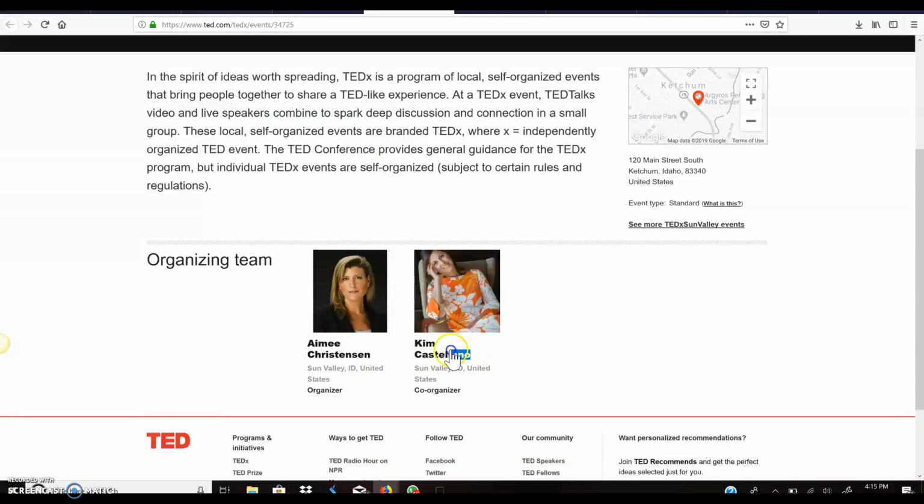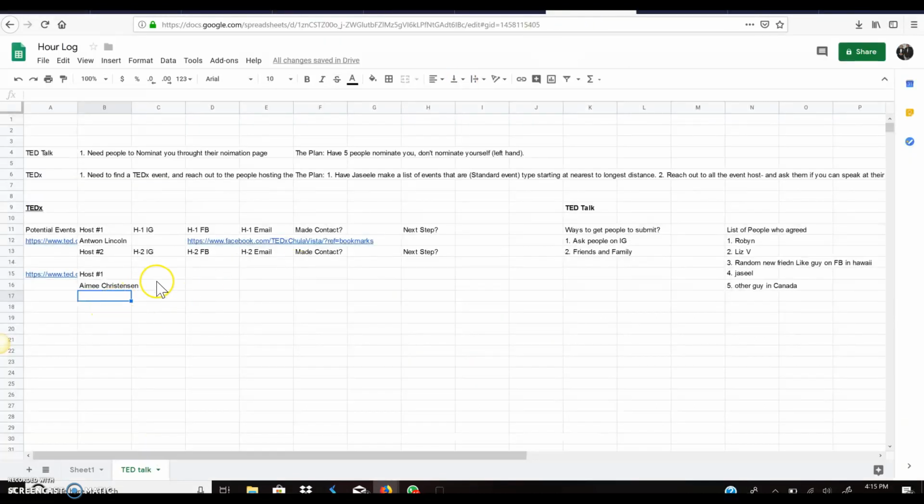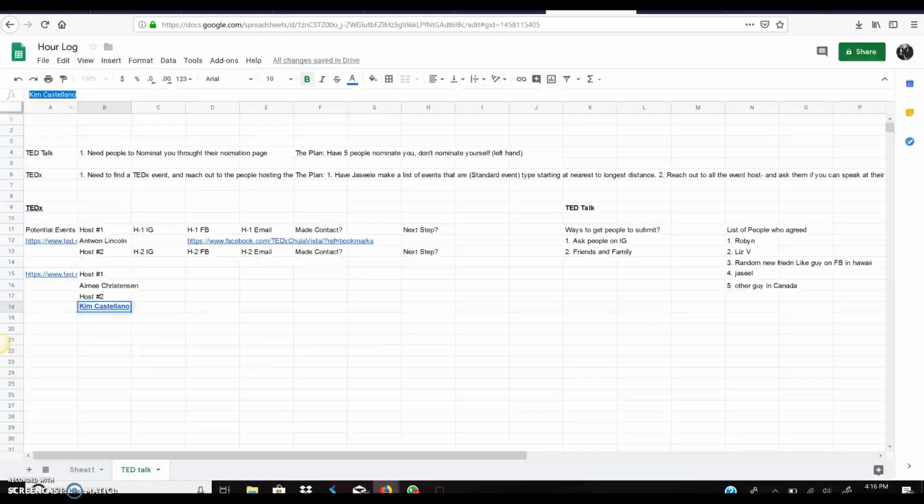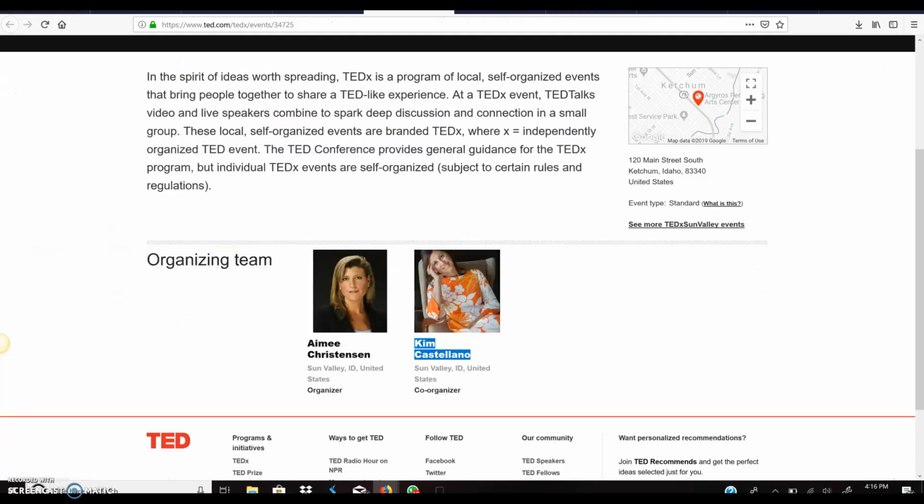Now I'm going to show you what it looks like if you copy the name directly. For host number two, if I paste her name, it's going to be all big and bold, because it has a link attached to it. So that's why I go here, paste, copy, because it clears all the other stuff. See, now it comes back in normal. Okay, so that's host number two.